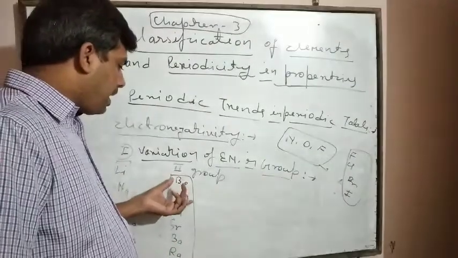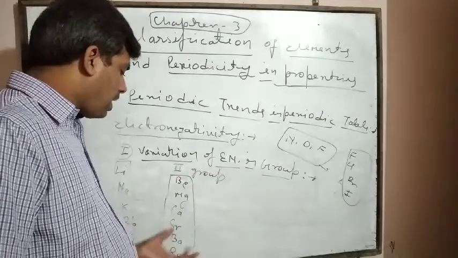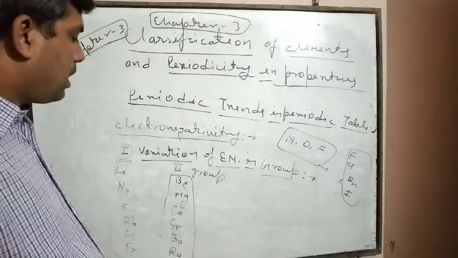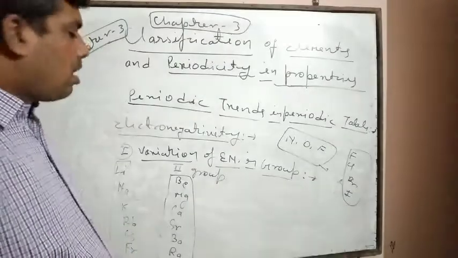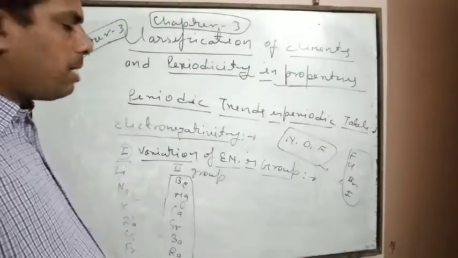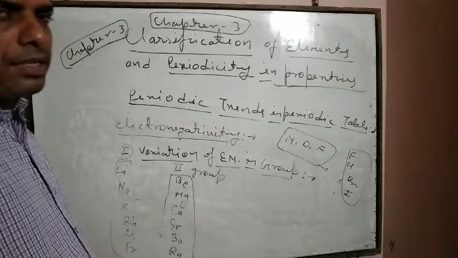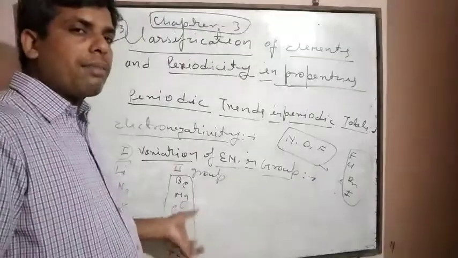In the second group, beryllium has a higher value of electronegativity, and radium has a lower value because radium has a bigger atomic radii than beryllium. But second group elements, alkaline earth metals, have a higher value of electronegativity than first group elements, because they have a smaller atomic radii.